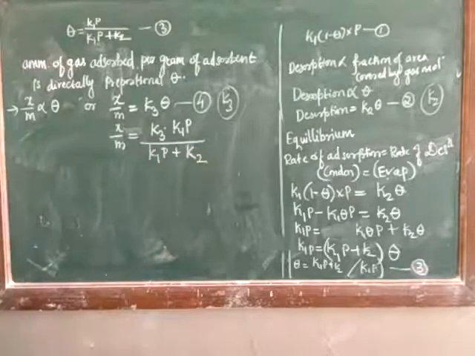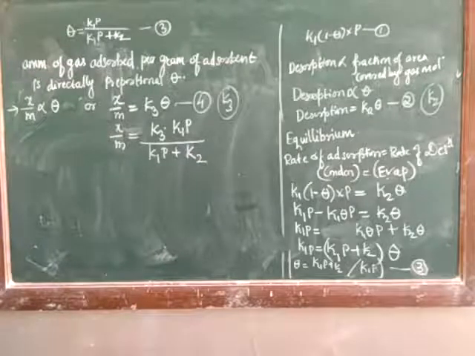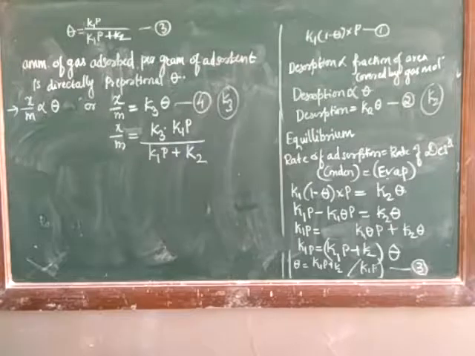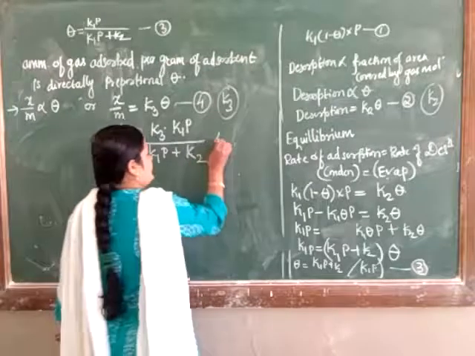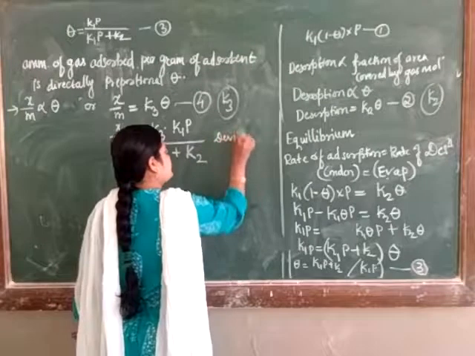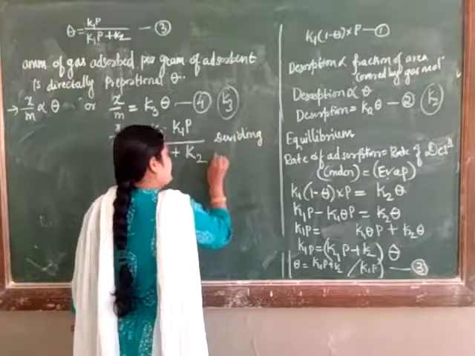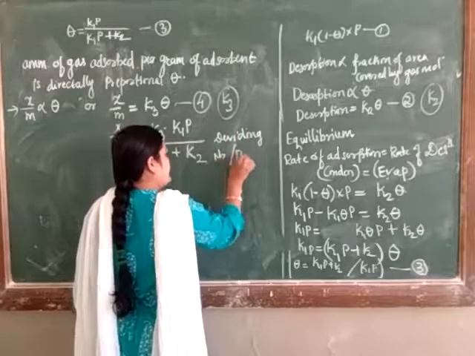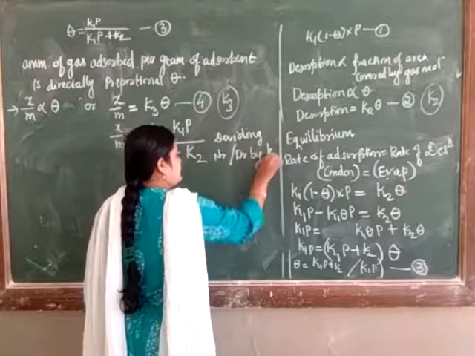Okay, putting the value of theta in equation number 4. Now divide the numerator and denominator by K2.